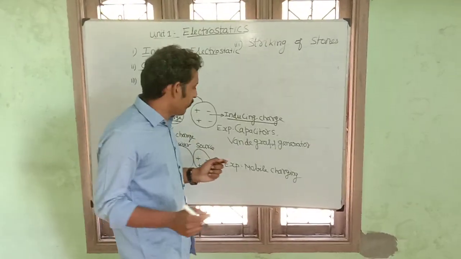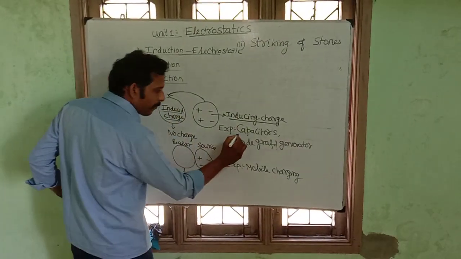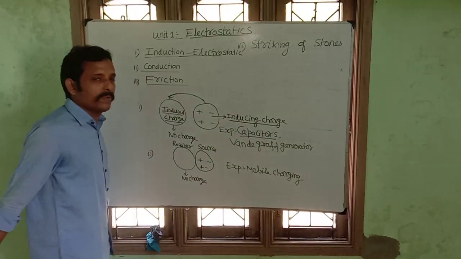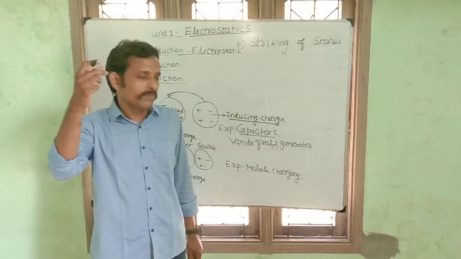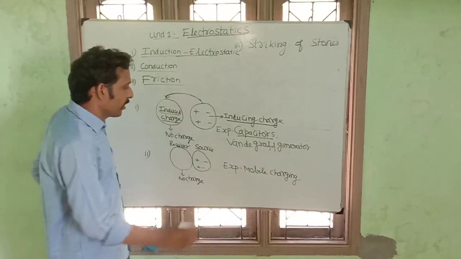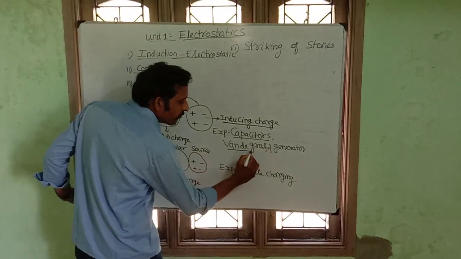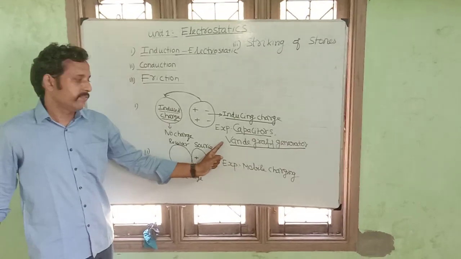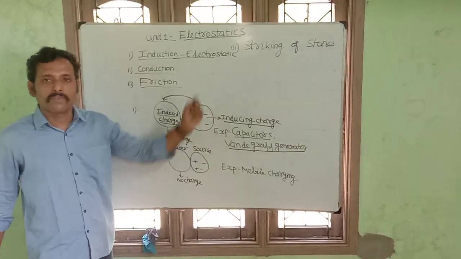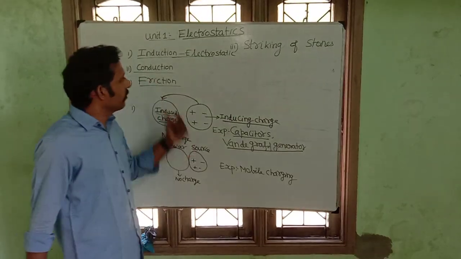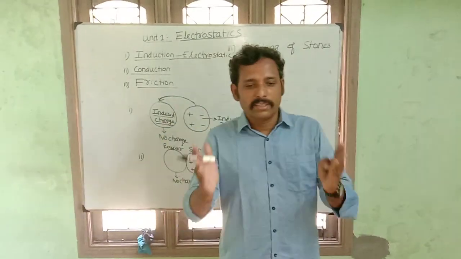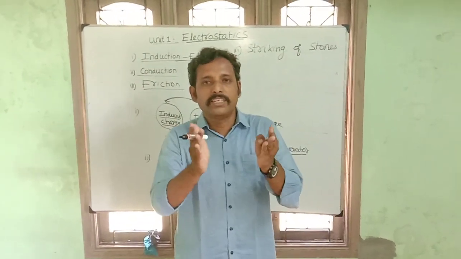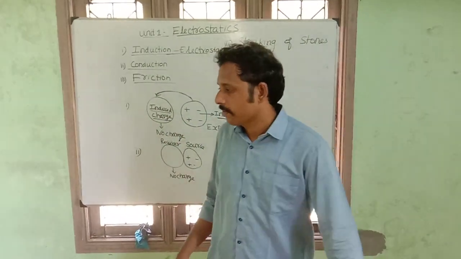Can you tell one example? Yes, the capacitor is the best example. Capacitors, you might have seen in fans. Another one is the Van de Graaff generator. We will discuss this Van de Graaff generator in the last part of the discussion. Okay, students, are you clear? Electrostatic induction means that without contact with each other, you are producing charge.